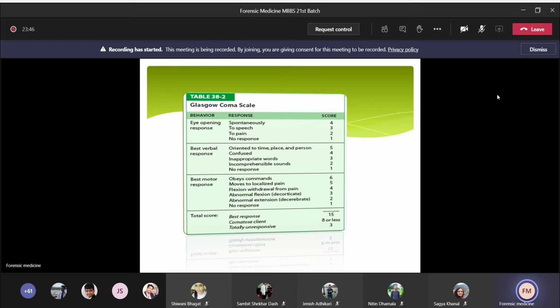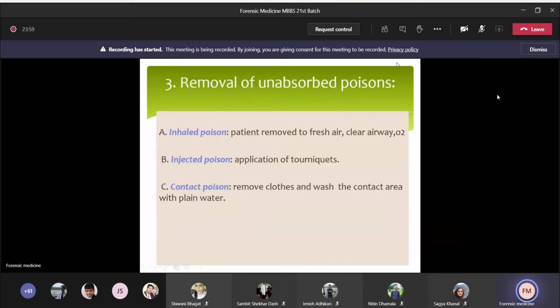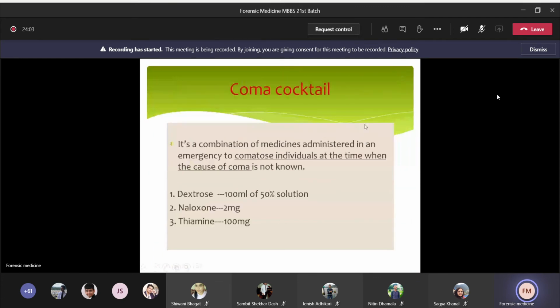So in comatose persons, when the cause of coma is not known, then you have to give a combination of 3 medicines, and this is called coma cocktail. The medicines are dextrose, naloxone, and thiamine. So these are the coma cocktail medicines, given in a comatose person when the cause of the coma is not known.